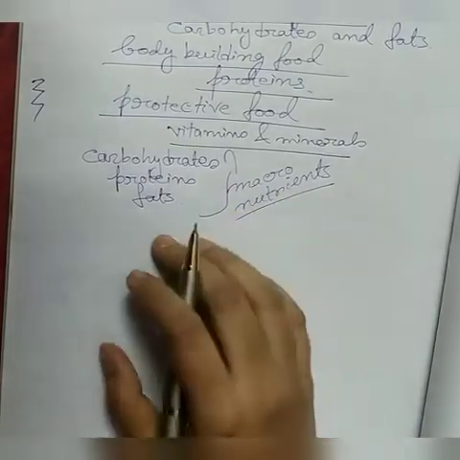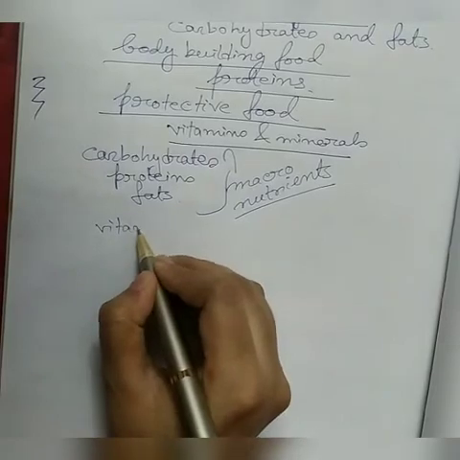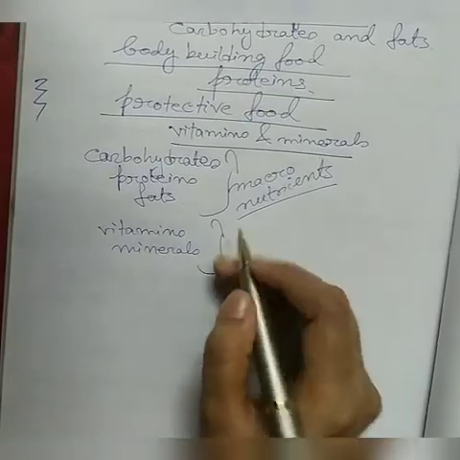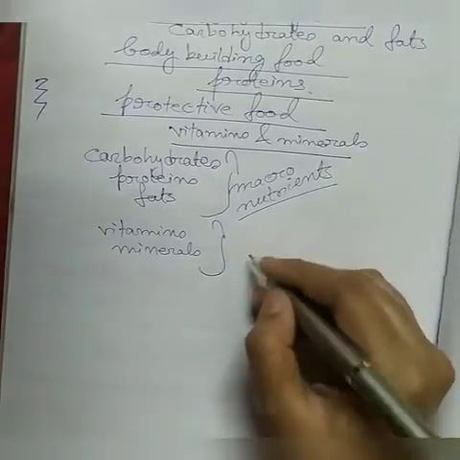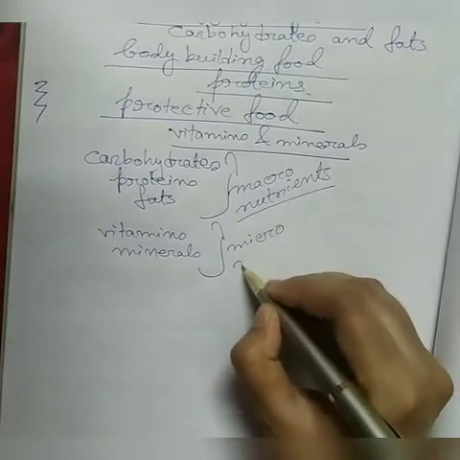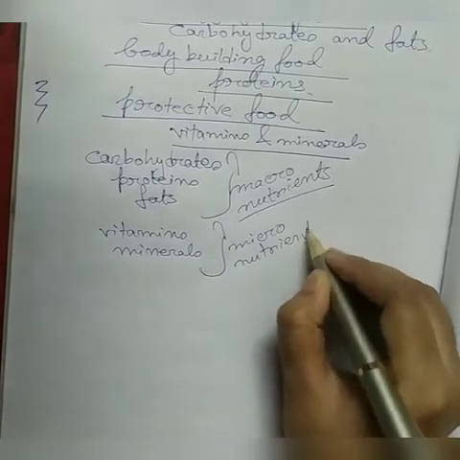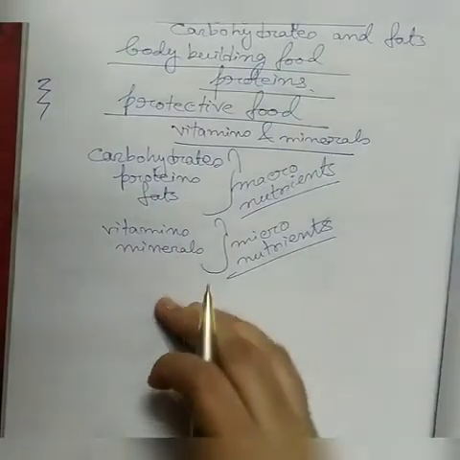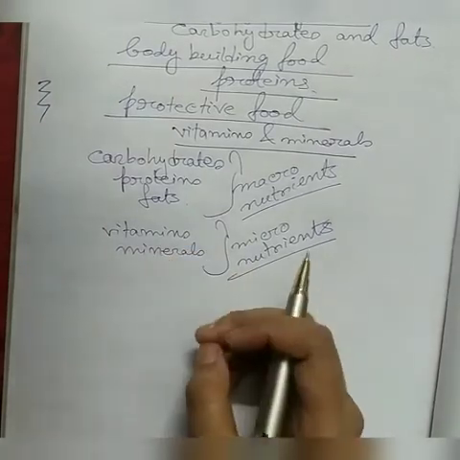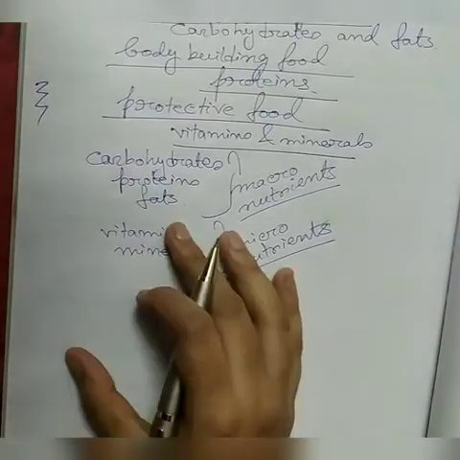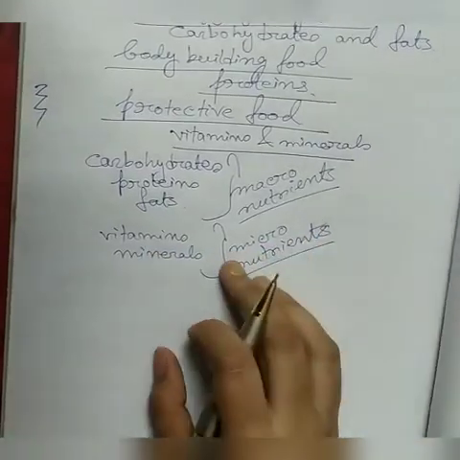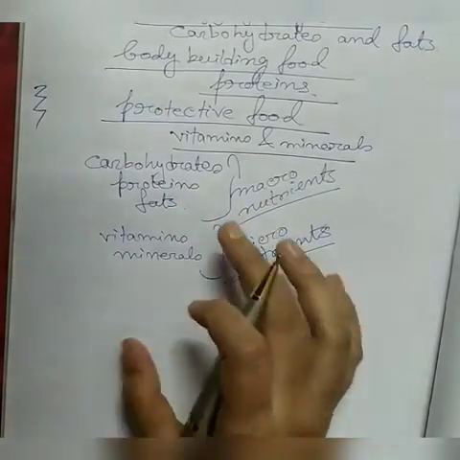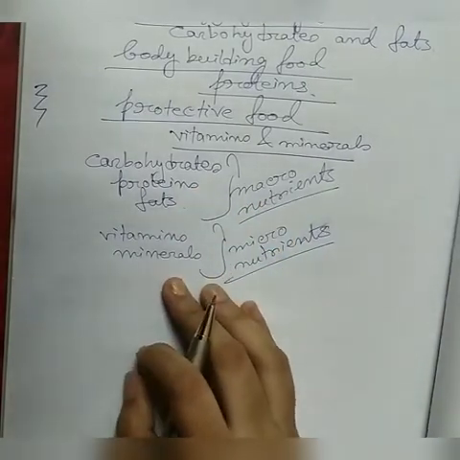But in comparison to these, the vitamins and minerals are not needed in that much quantity. They are known as micronutrients. And micro means small. That's why these vitamins and minerals, which are required in very small quantities, are known as micronutrients. Okay, so carbohydrate, protein and fat are macronutrients, and vitamins and minerals are micronutrients.